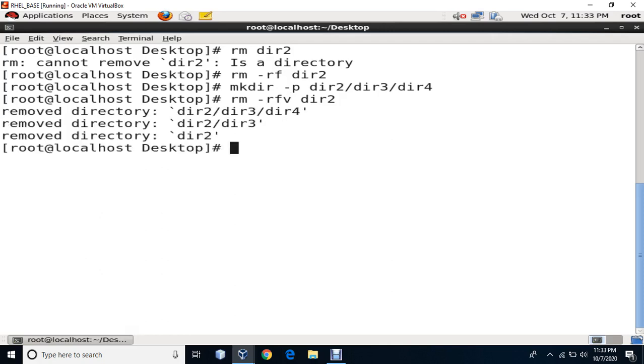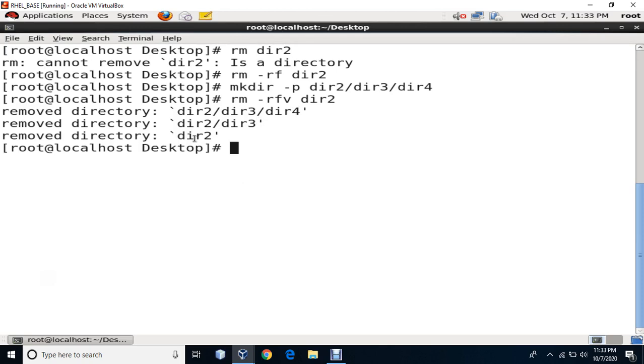See, it's going to tell me everything, that I removed this directory first, that is directory 4, which is inside 3 and inside 2. So I removed 4 first, then I removed 3, and then I removed the second directory. So -v, after removal of the directories, is verbose. It talks to you about what I did.